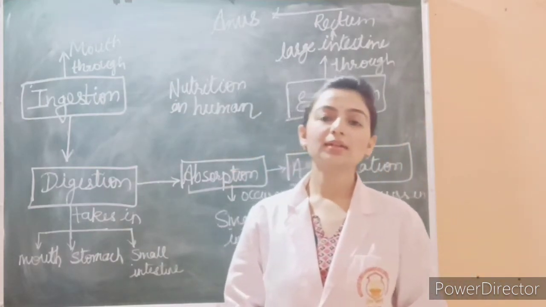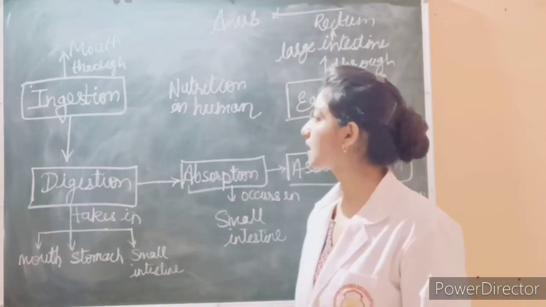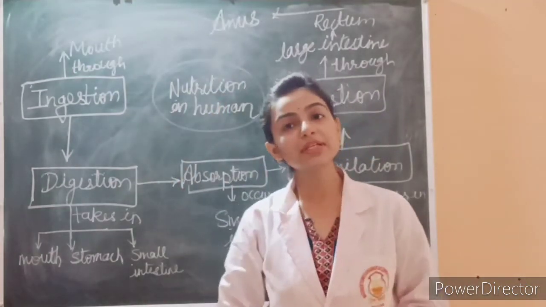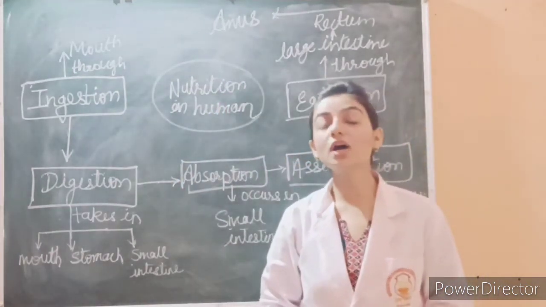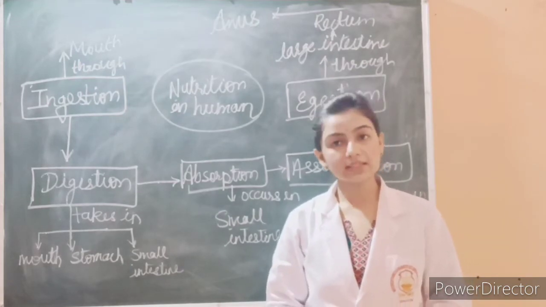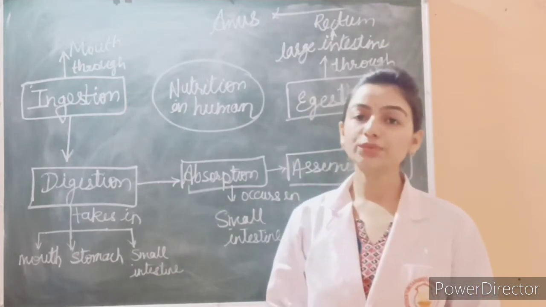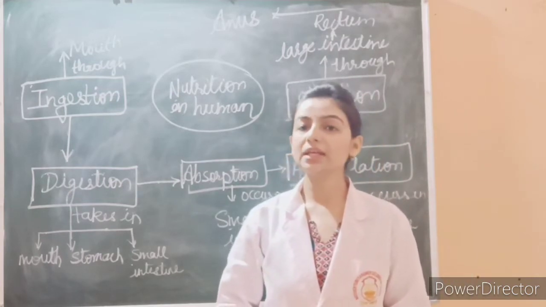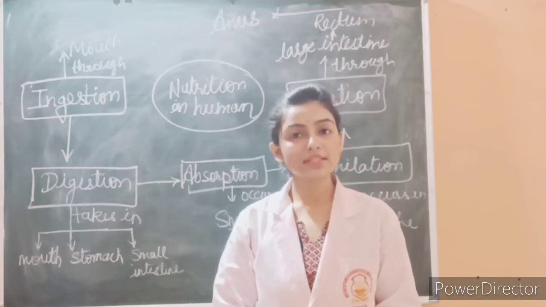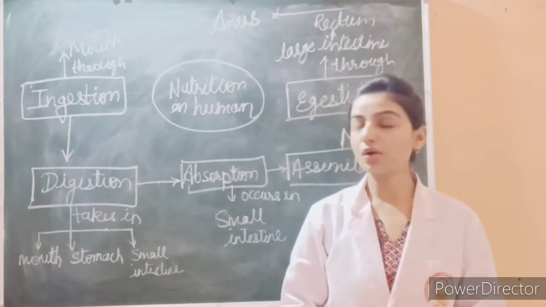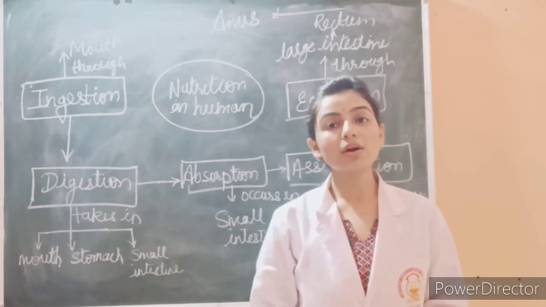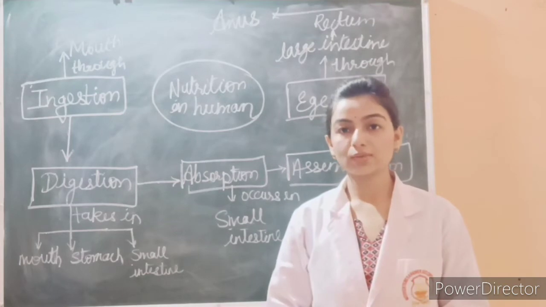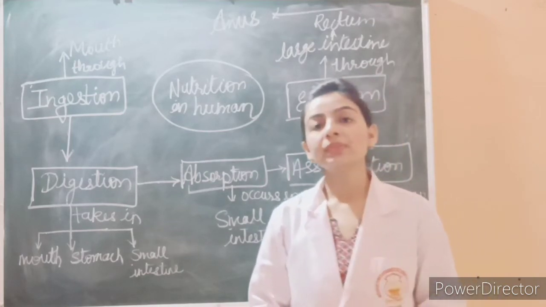Teacher: In today's session, we will discuss nutrition in humans. As in previous sessions, we have discussed the five processes: how we eat food, and how it is digested, absorbed, and assimilated. In this session, we will recall which organs of the human body are involved in these processes.